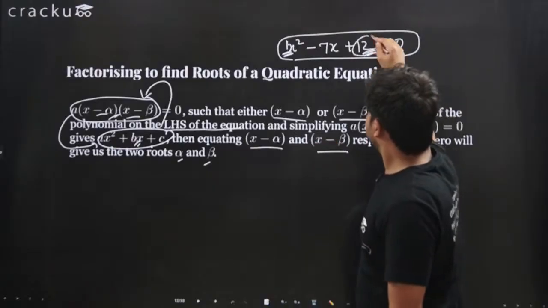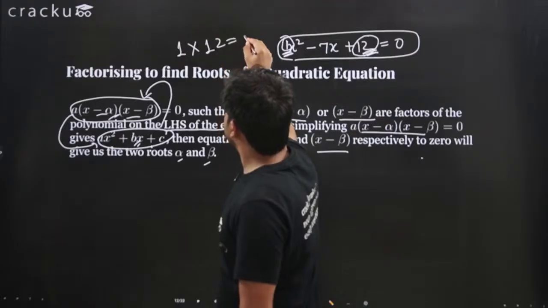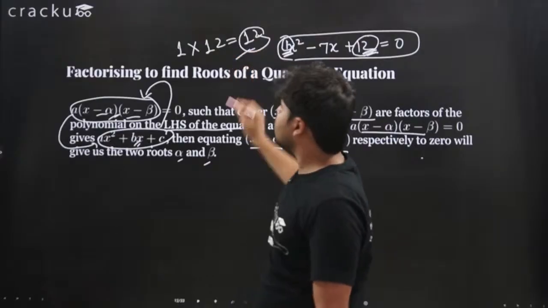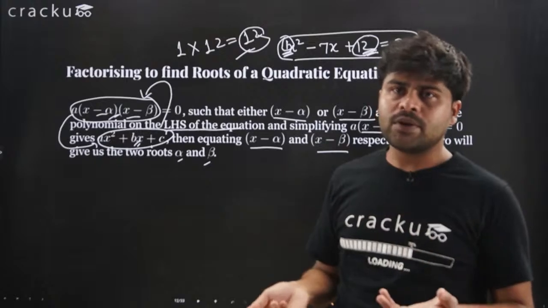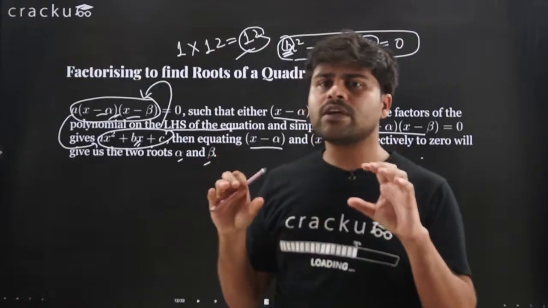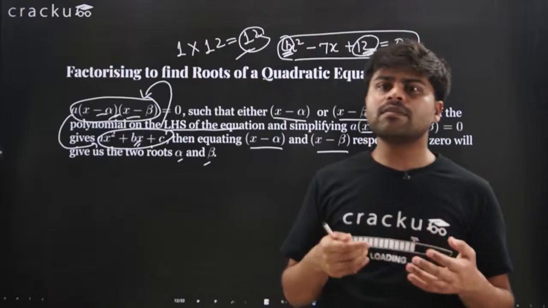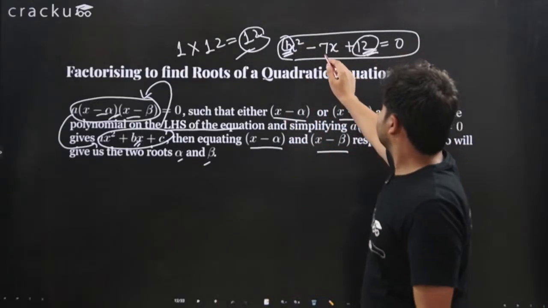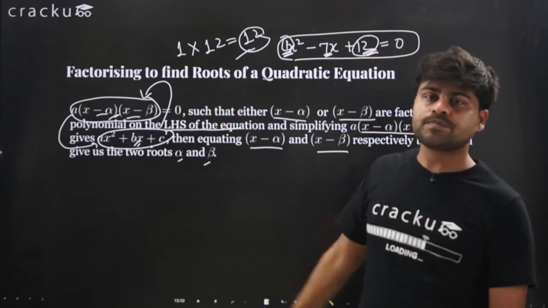What is 12 times 1? So we first write 1, we write 12. What does this give us? This gives us 12. Now try to find two factors of 12 that multiply to give 12, such as 6 and 2. They multiply to give 12, but they must add to give the middle coefficient, which is 7.